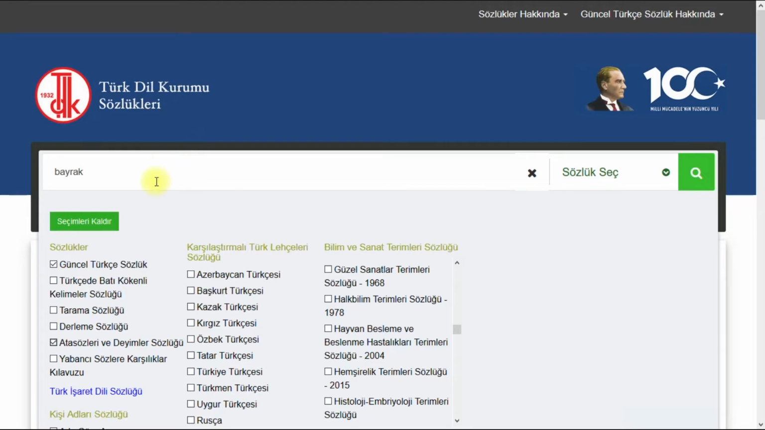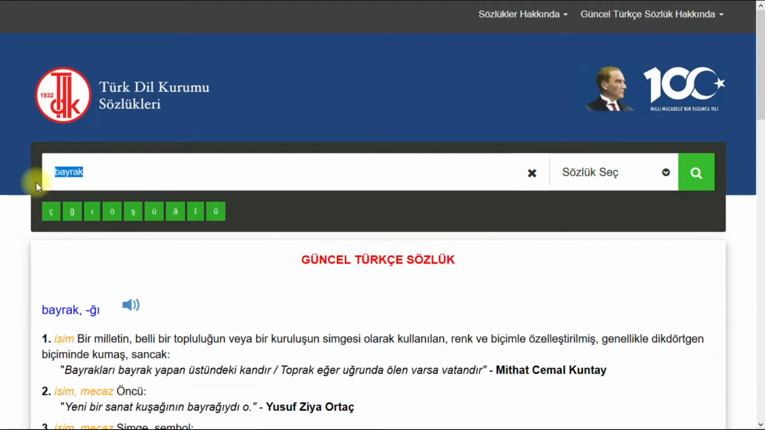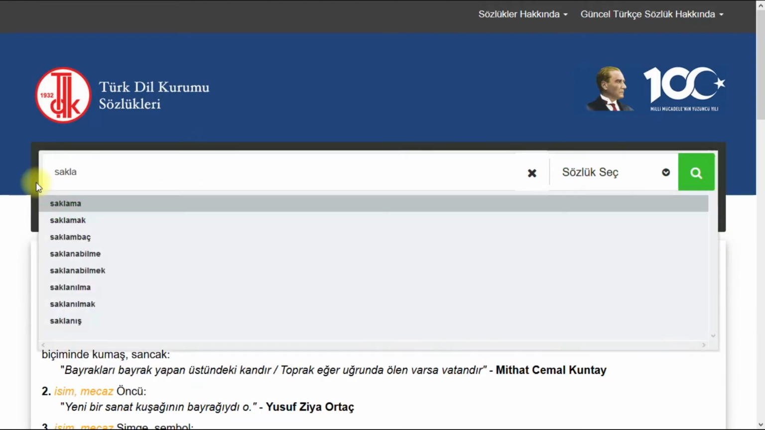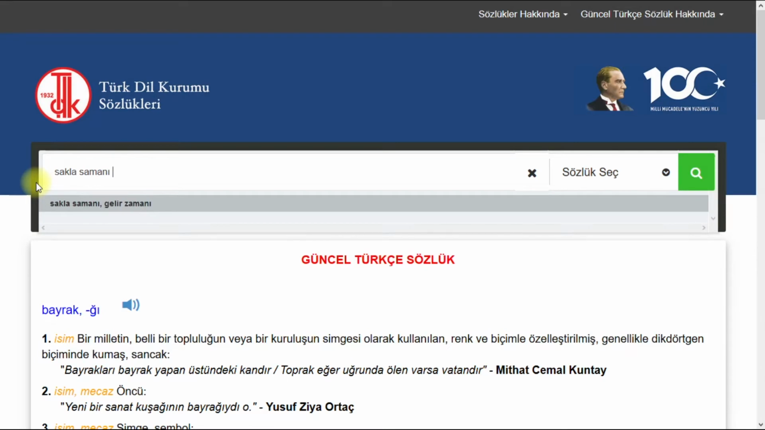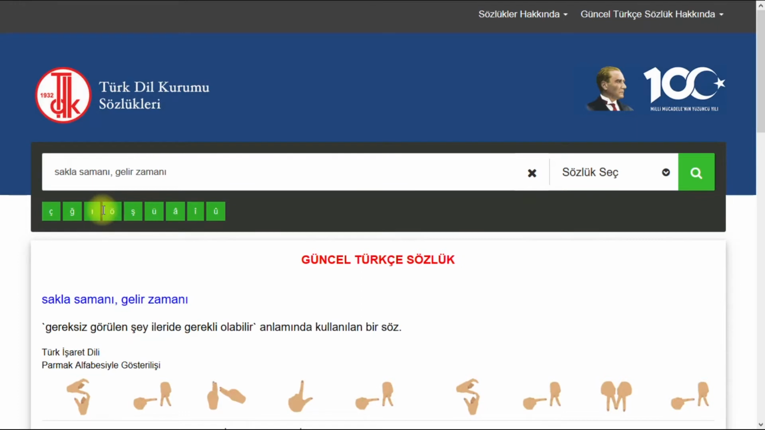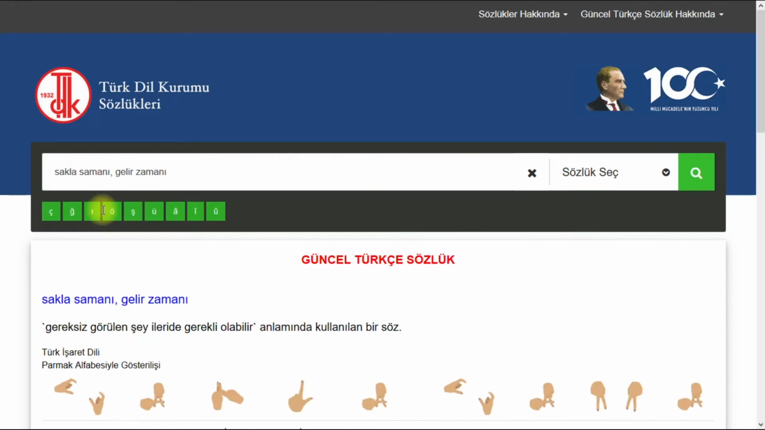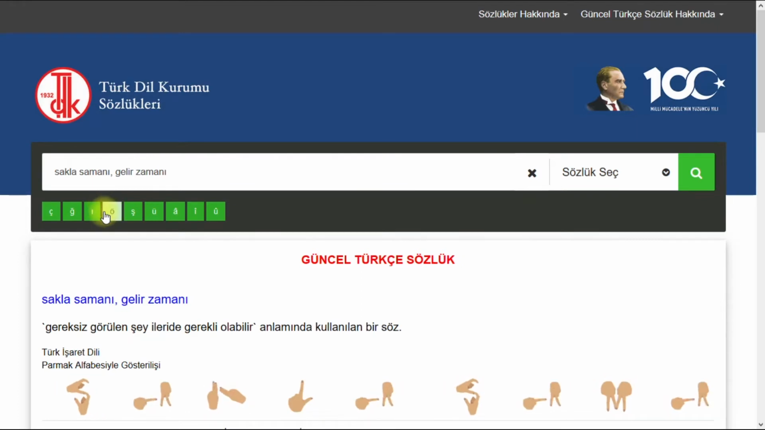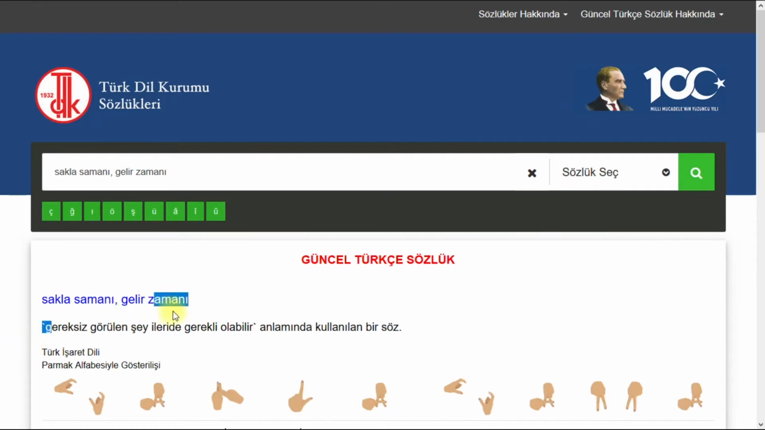For example, my favorite one is sakla samanı, gelir zamanı. Oh, it came. So it means a less important looking thing may be needed at a time.